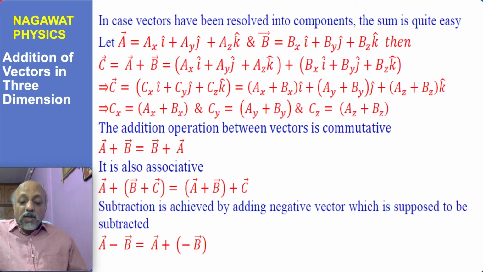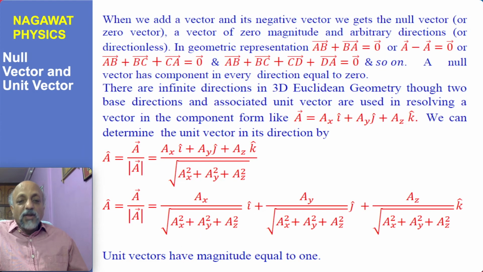So the addition operator between vectors is commutative, that is independent of whether you consider one dimensional, two dimensional or three dimensional. And in the same manner, a negative vector can also be defined, and we can define in the same manner the unit vector or the modulus, and the modulus now will involve the square root of ax square plus ay square plus az square.